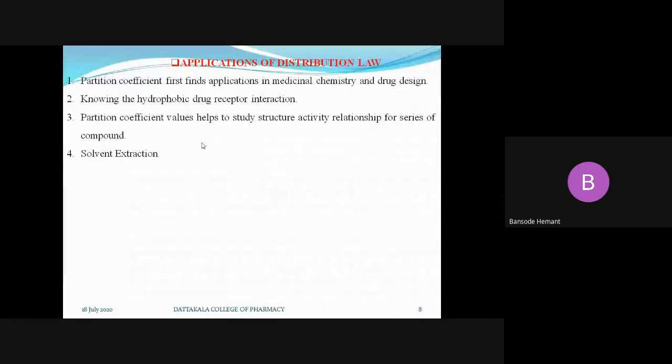Next is solvent extraction. Whatever drugs we are going to extract from a mixture of solvents. Extraction means just separation, just withdrawal of the moiety, withdrawal of the substance from the mixture, or extraction of the substance from the crude material.